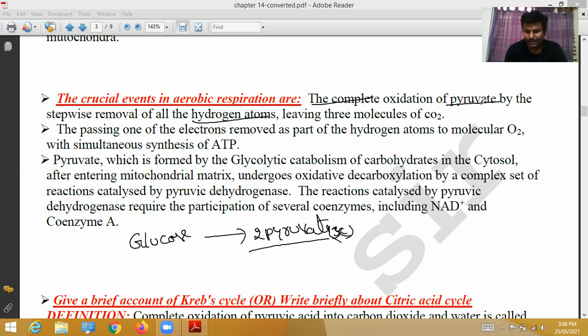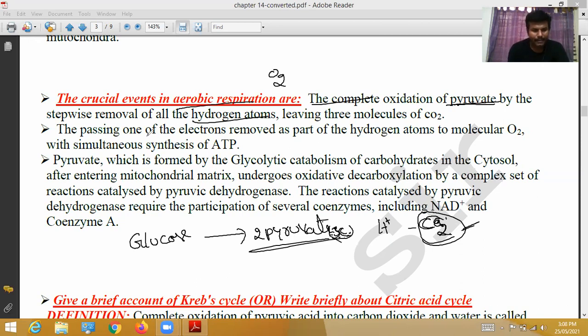So when pyruvate is completely oxidized by stepwise reactions, at that moment hydrogen atoms are removed, leaving 3 molecules of carbon dioxide. So 3 molecules of carbon dioxide are removed. Why? Here 3 carbon atoms are there, and each carbon is combined with oxygen, so carbon dioxide is formed. Because aerobic respiration takes place in the presence of oxygen. That's why, with 3 carbons, oxygen is combined and 3 molecules of carbon dioxide leave.